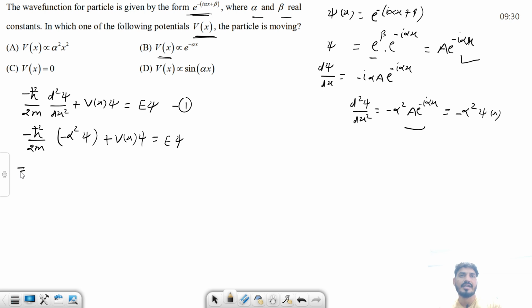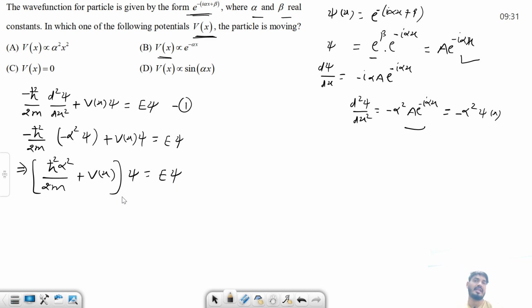And you can also write it like this, minus and minus becomes plus: h cut square alpha square by 2m plus V(x), and then psi equals E psi.